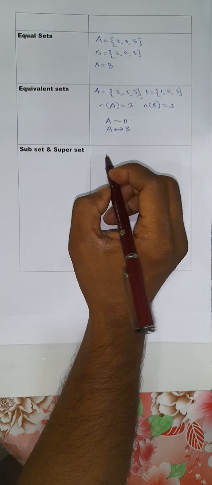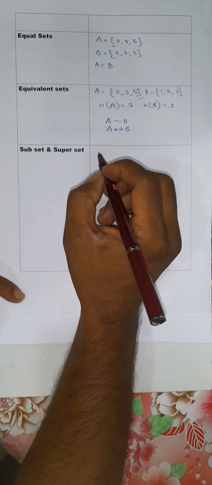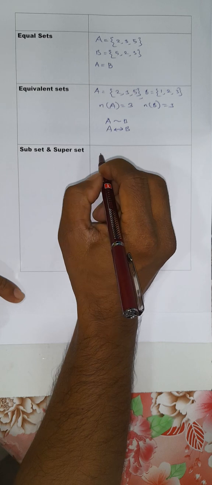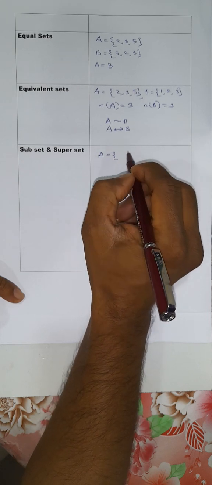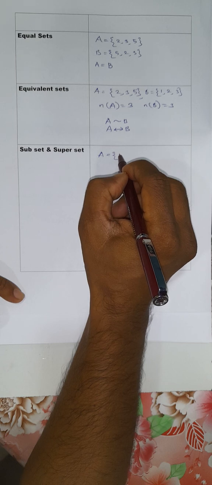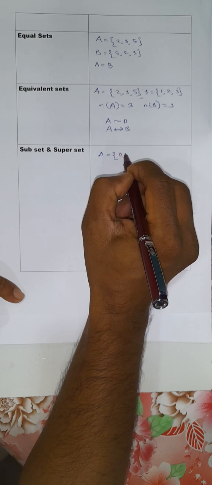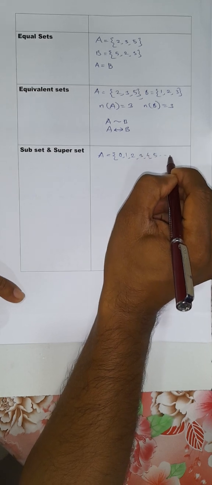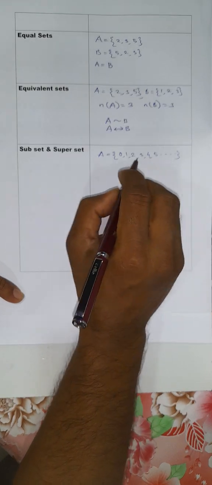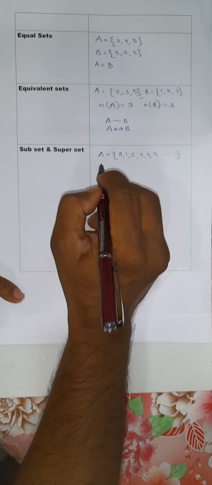Now we'll discuss subset and superset. Say for example A is a set starting with 0, 1, 2, 3, 4, 5, etc. That means the set of whole numbers.